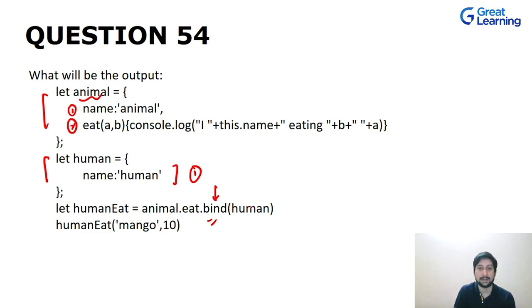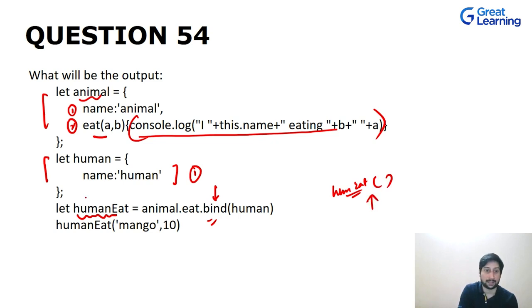When we are using bind, it will return the function eat, which we are binding with human, and we are storing it in human eat. This human eat contains the same definition, whatever is the definition of this function, console log and so on. It will be treated like this, but this time we can use human eat. As you can see over here, we are calling human eat with two arguments. That means we will be calling this function, this time with this name, and we will be printing I.